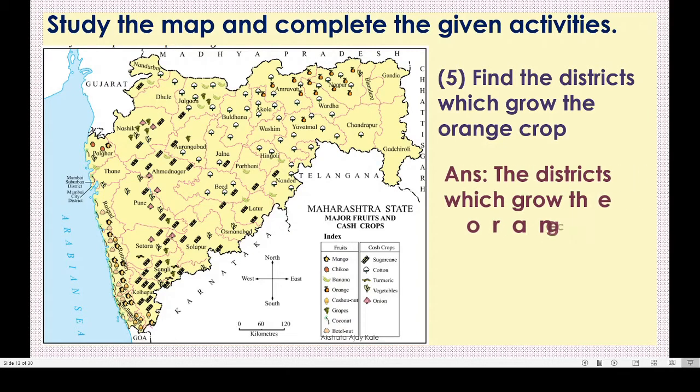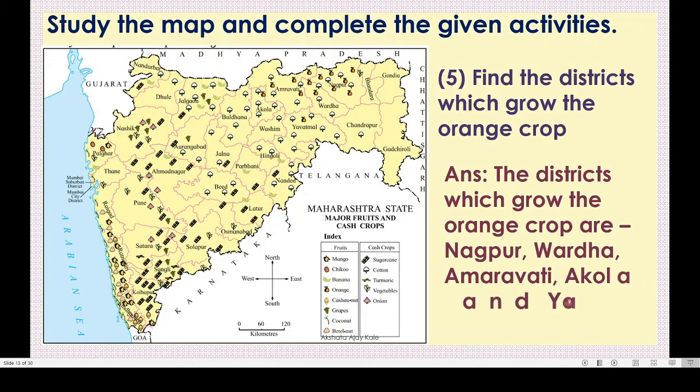The districts which grow orange crop are Nagpur, Wardha, Amravati, Akola and Yavatmal. Got this? I hope you understood how to read and study the map and how to answer the given questions. Am I right?